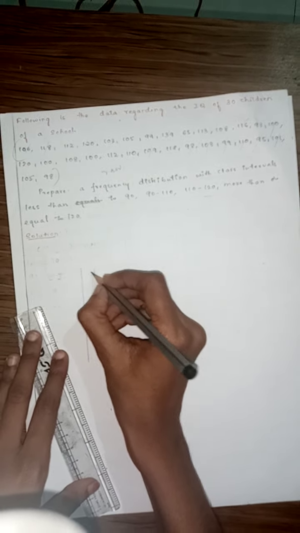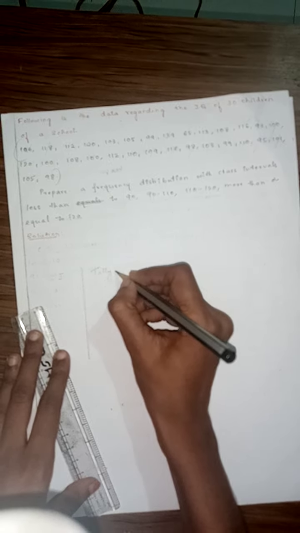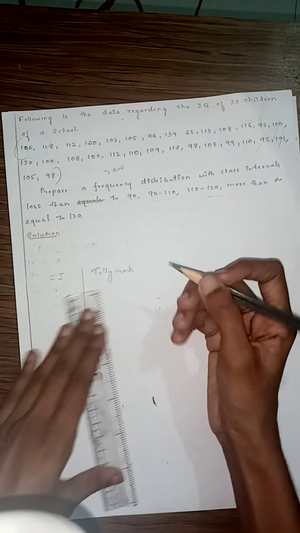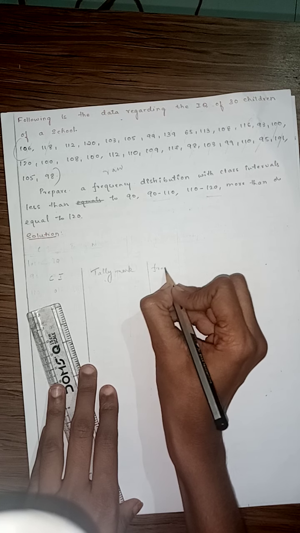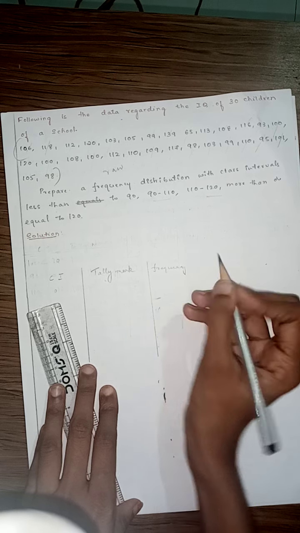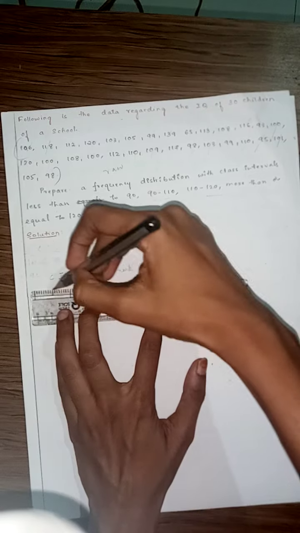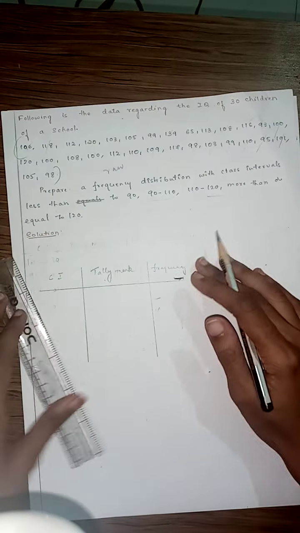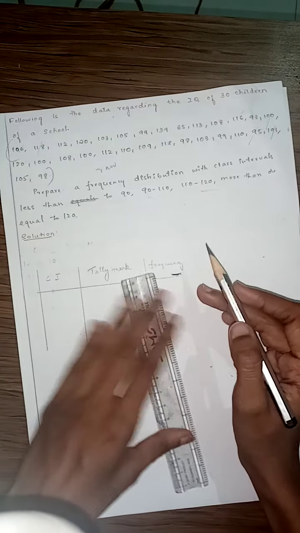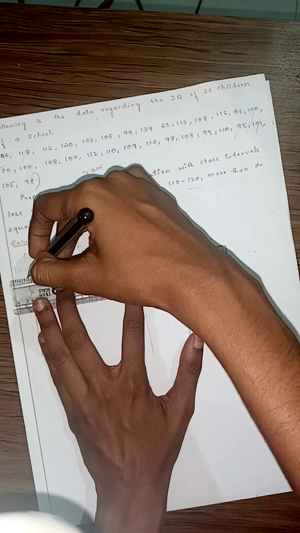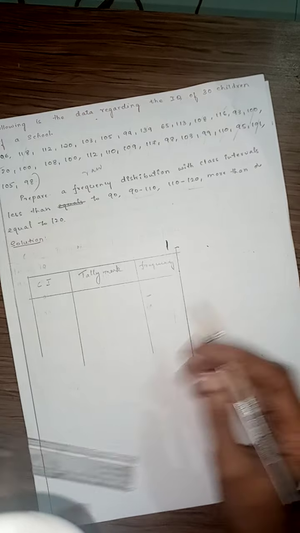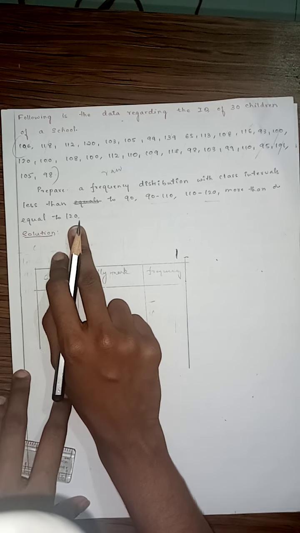Next is what? Tally marks. Next is frequency. Correct? So what are the class intervals given?